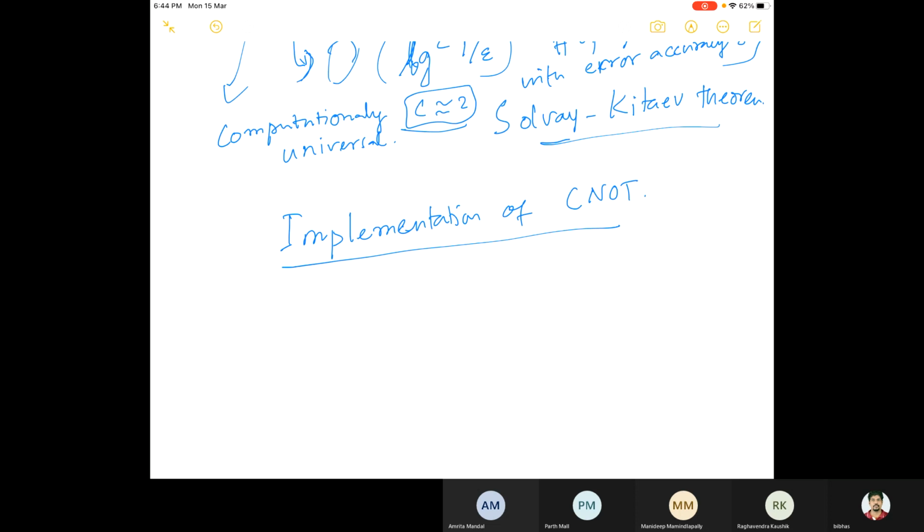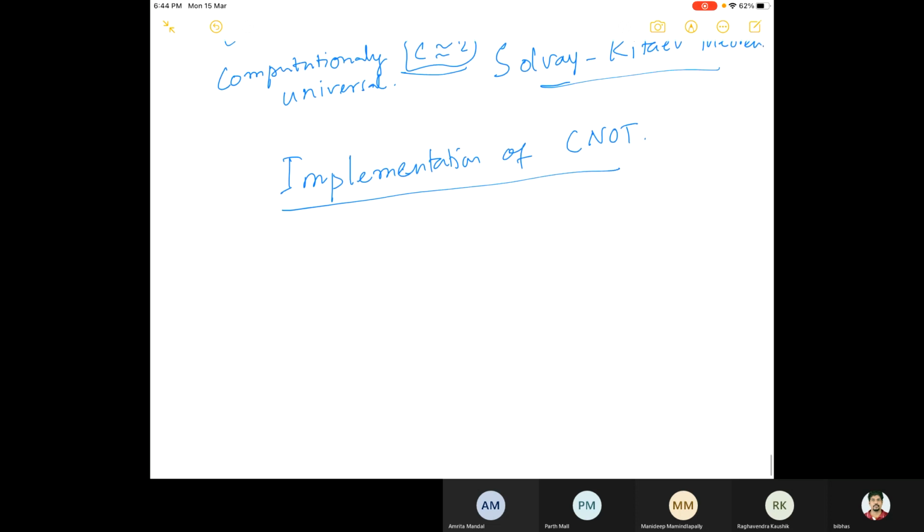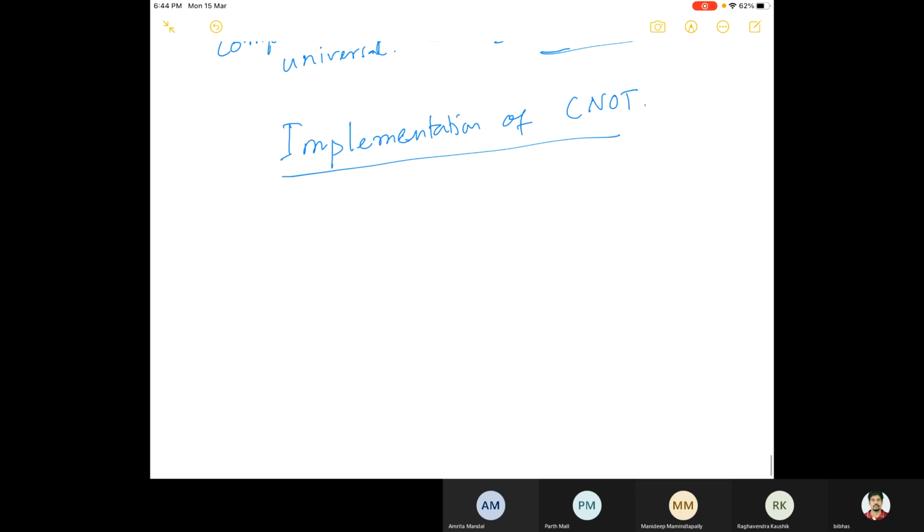So there is a C-minus gate. I said, if you remember, I'll write it again, the C-minus gate. This is sometimes also called the C-sign. This gate can be implemented precisely. This is experimentally done.